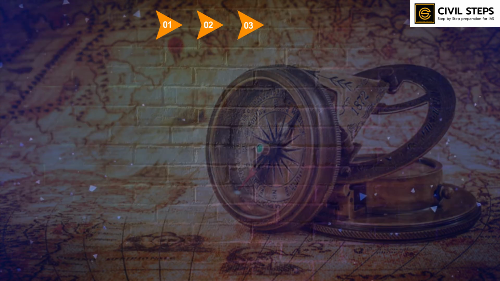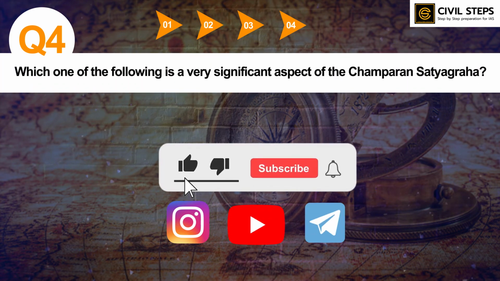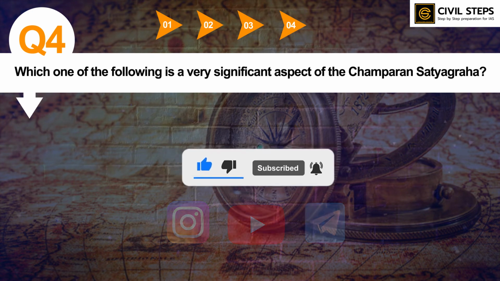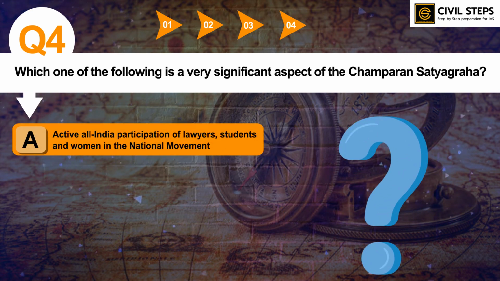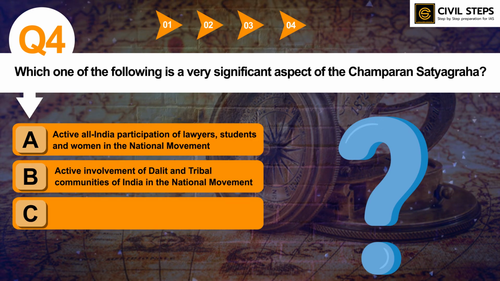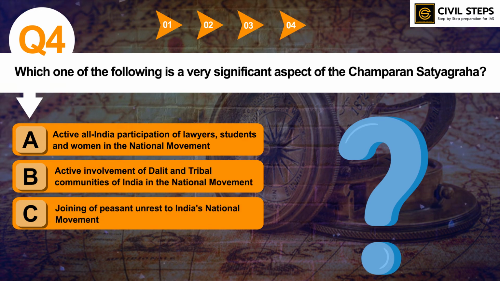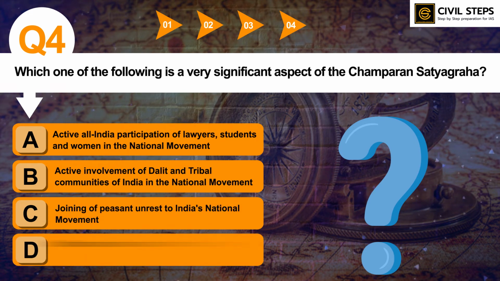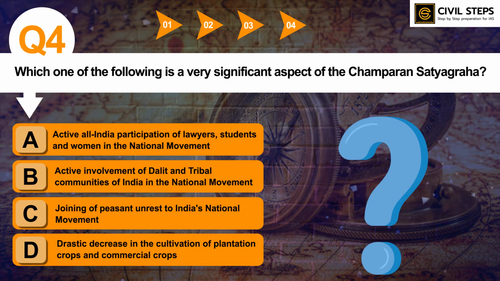Now let us discuss question number 4. Which one of the following is a very significant aspect of the Champaran Satyagraha? Option A, active all India participation of lawyers, students, and women in the national movement. Option B, active involvement of Dalit and tribal communities of India in the national movement. Option C, joining of peasant unrest to India's national movement. Option D, drastic decrease in the cultivation of plantation crops and commercial crops. So you can write your answer in the comment section.